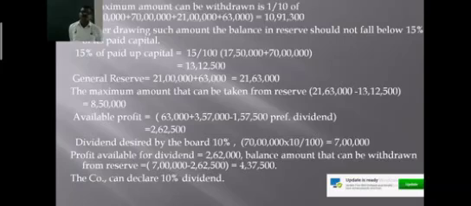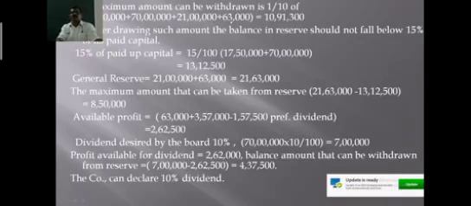Paid up capital is 17,500 preference shares of 100 each, which is 17 lakh 50,000 as we have calculated here, and 7 lakh equity shares of rupees 10 each, that is 70 lakh. And this is the general reserve, a free reserve, available in the company: 21 lakh.